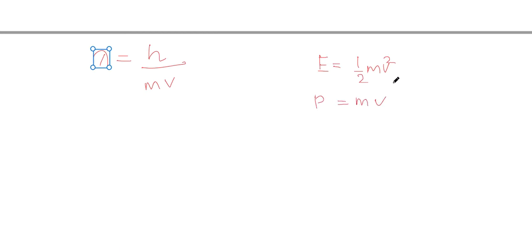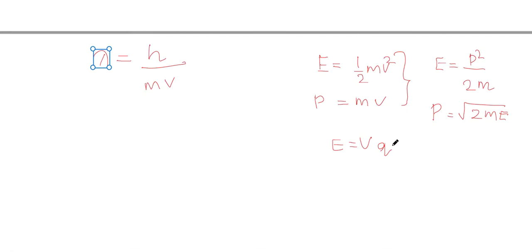So what can we conclude from both these equations? From these two equations, we can write that E is equal to P square by 2m. That means P is equal to root of 2mE. Now, in an electric field, energy of the particle E is equal to VQ. Q is the charge of electron and V is the potential.